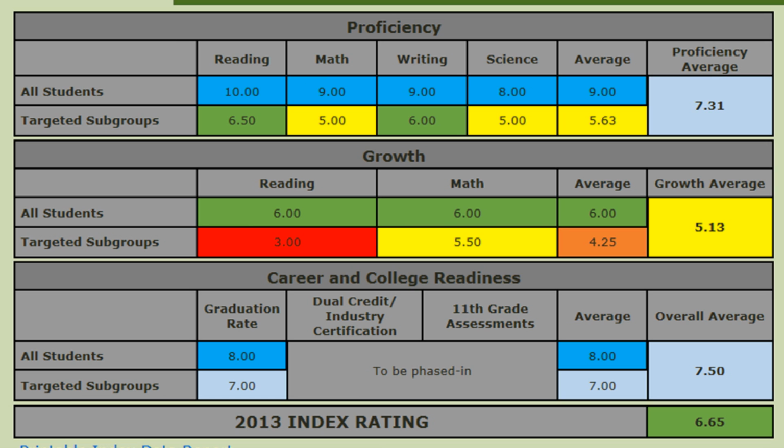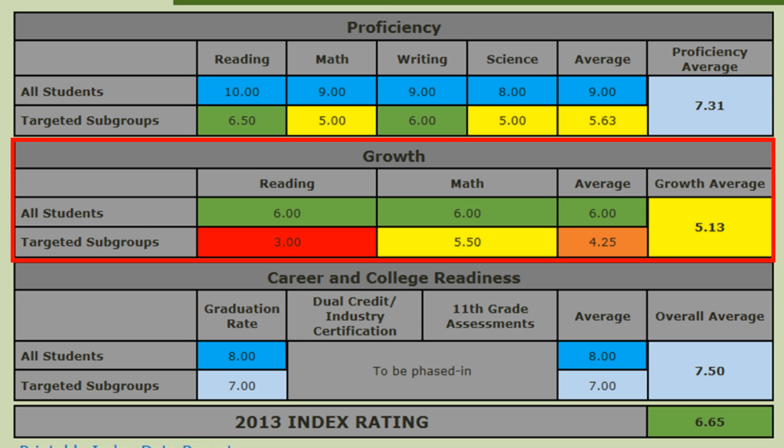The average proficiency rating for the all students group is 9, and this is a simple average of the 4 content areas. See here the average proficiency rate for the targeted subgroup is 5.63, and this is also a simple average of the 4 content areas. The proficiency average rating is a simple average of the all students group and the targeted subgroup rating.